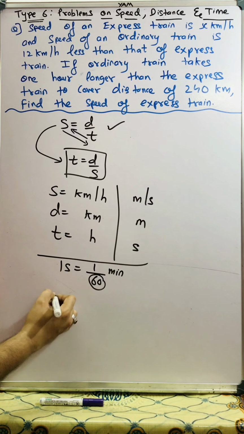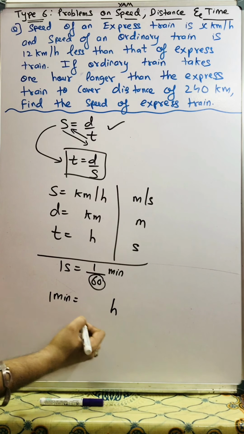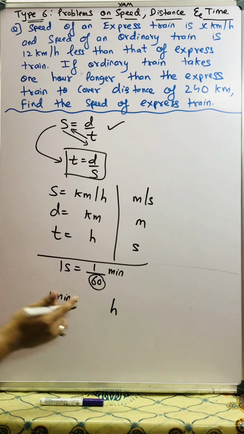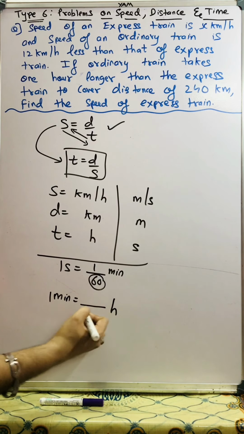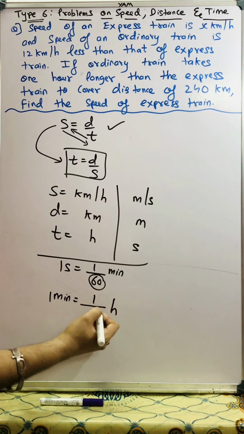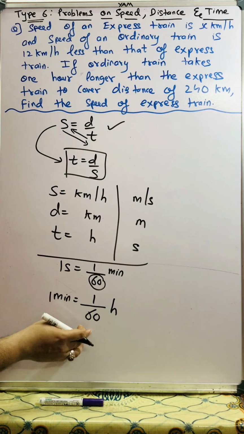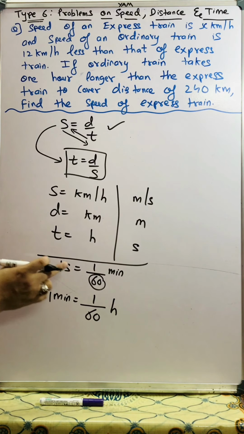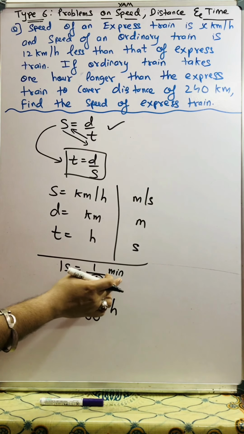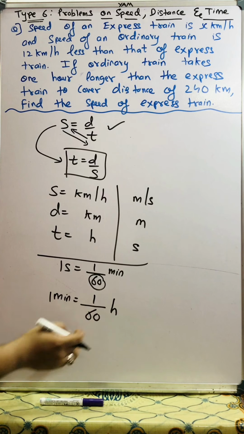Similarly, if minutes are given, we need to convert into hours. If we divide the minutes by 60, it gets converted into hours. So 1 minute is 1 upon 60 hours. Divide seconds by 60 to get minutes, divide minutes by 60 to get hours.